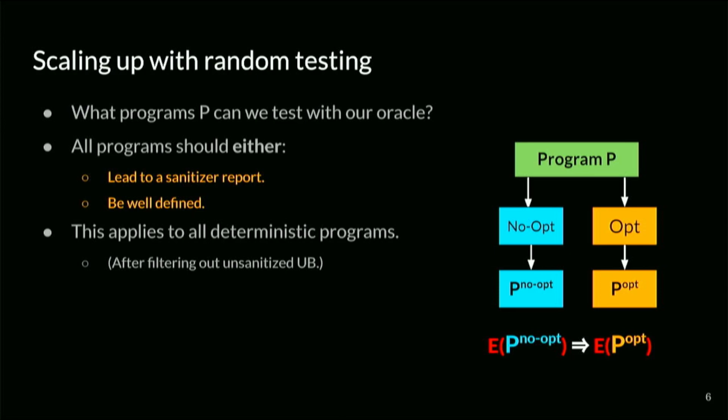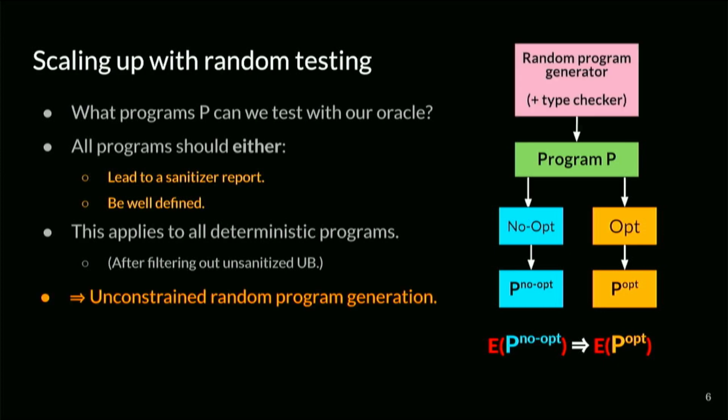So you have UB, and there's no sanitizer checking for it, because then we just go back to having a program that has no semantics. There are no deterministic checks anymore. But assuming we filter out these kind of programs that have unsanitized UB, we can pretty much just throw everything into our test oracle, and we get test cases out that demonstrate optimizations that remove checks that shouldn't have been removed. So we thought, great, we have this testing scheme, let's use it on a real compiler.